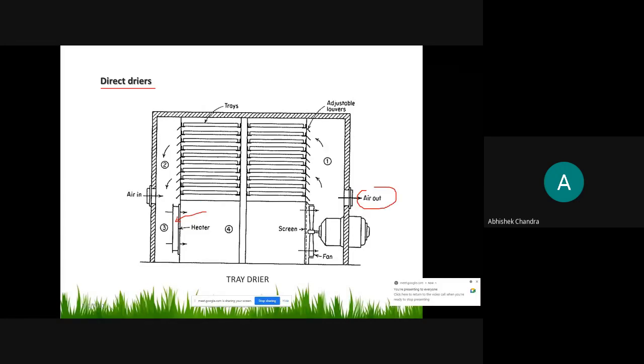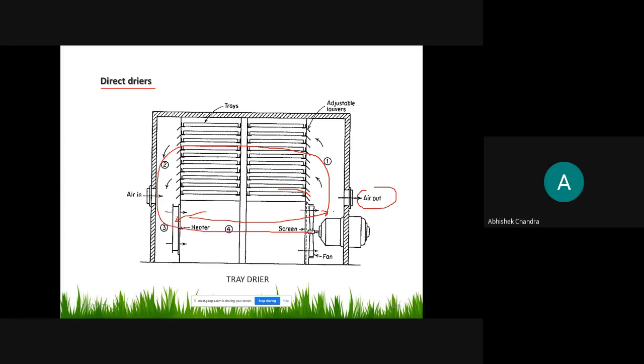And this is adjustable louvers, यानी कि the air which is going over this plate will be adjusted as per the flow rate. क्योंकि ये क्या कर रहा है, this will suck the air, है ना. This fan is rotated, लेकिन this will flow the air in this direction. तो इससे क्या होगा, some of the air will go upward and be recirculated, है ना, and the rest of the air is going out. So this way we create the drying operation. So this is a tray dryer, a simple tray dryer.